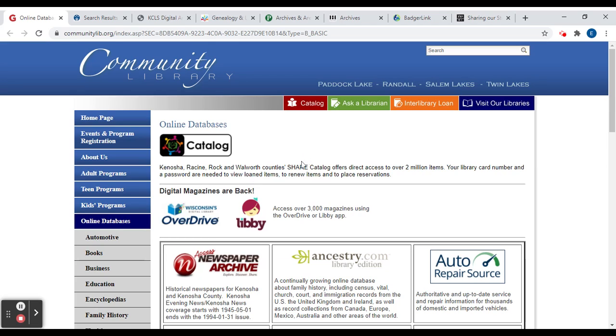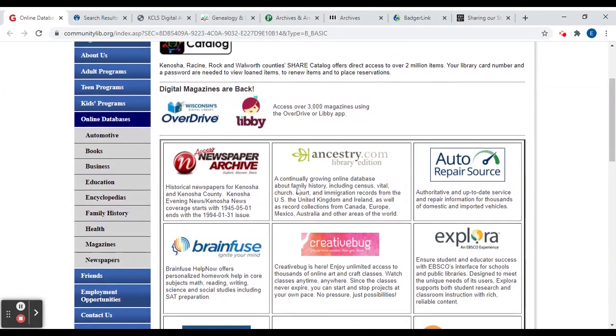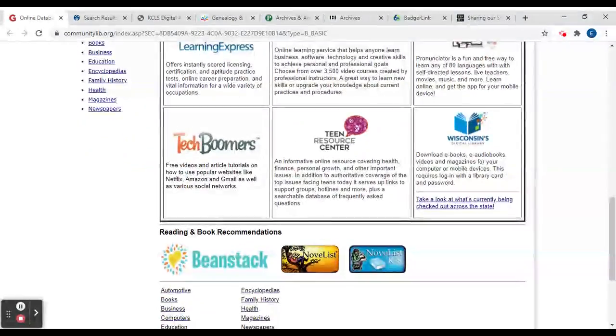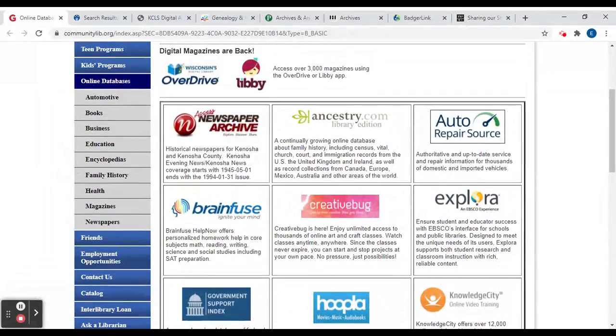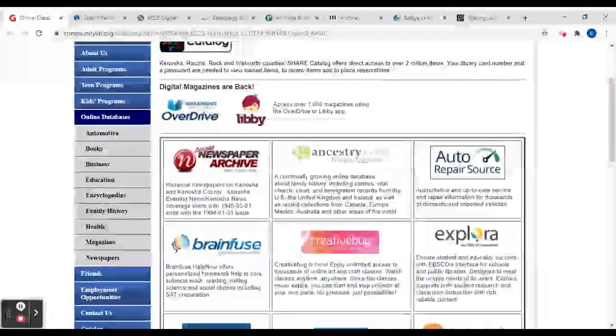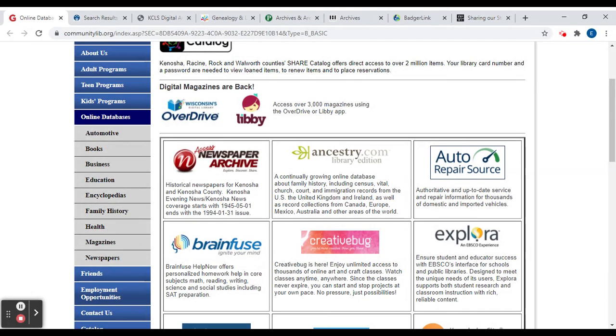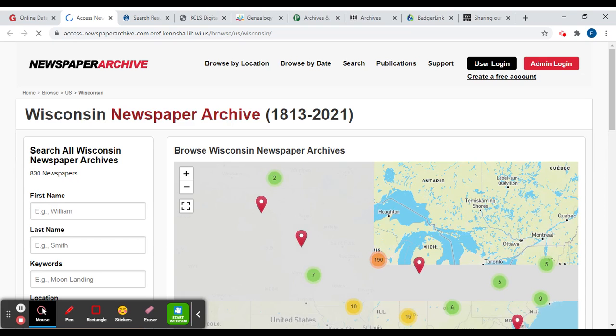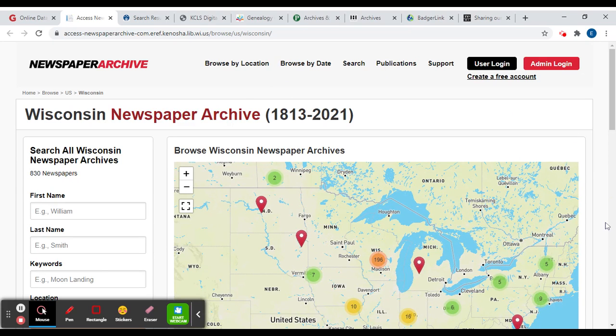First things first, I wanted to show our website here. I'm on the online databases section, and you can see here we have all of our online resources, but what I really wanted to highlight is Ancestry Library Edition, which I've talked about a little bit, and also Access Newspaper Archive. Access Newspaper Archive is a great resource if you're looking for articles from Kenosha newspapers.